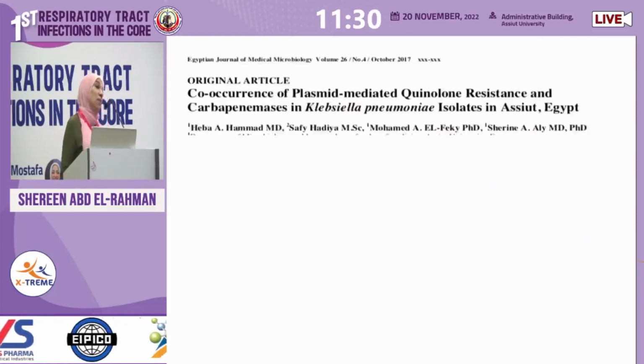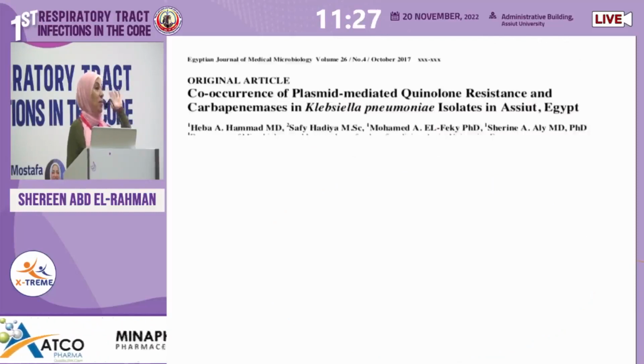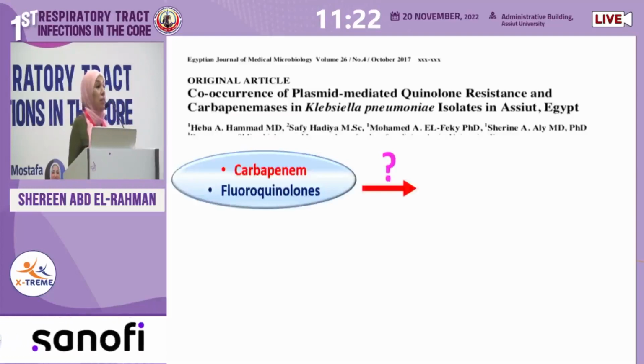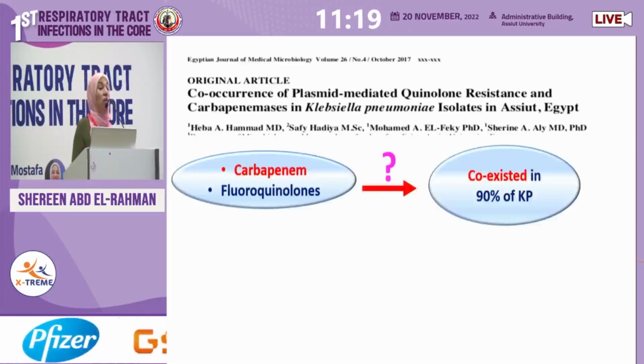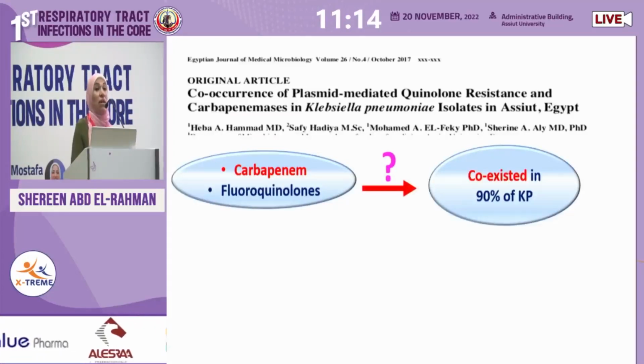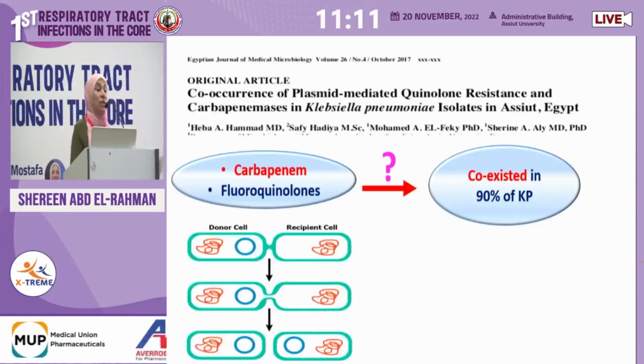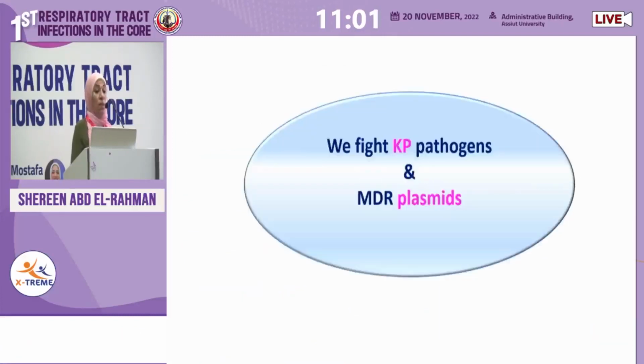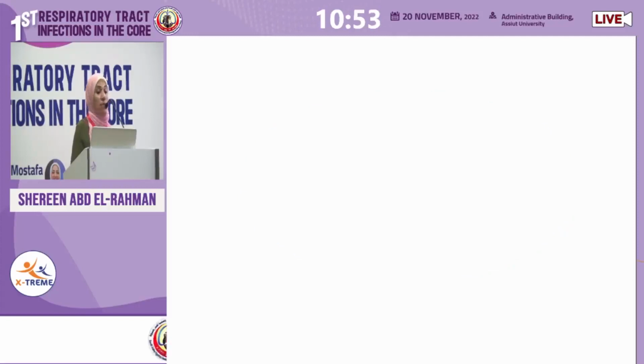Then we had another question. Do these plasmids have other resistance genes besides fluoroquinolone? Do these plasmids have carbapenem resistance also? What we found is that these plasmids have carbapenem and fluoroquinolone resistance in 90% of the Klebsiella pneumoniae isolates, and when we did a conjugation experiment, they were transmitted at a high rate. 100% of these genes were transmitted with each conjugation experiment. So we fight not only Klebsiella pathogens, but we also fight multidrug-resistant plasmids.